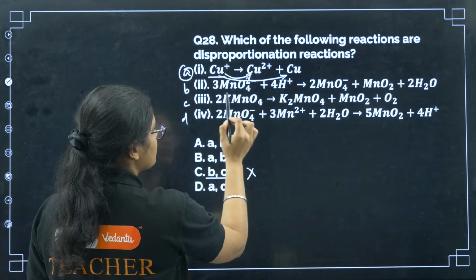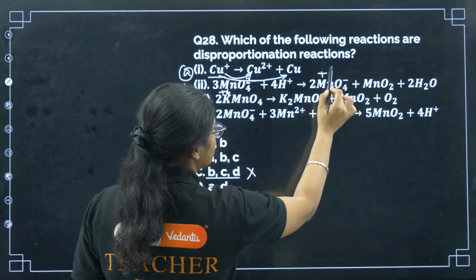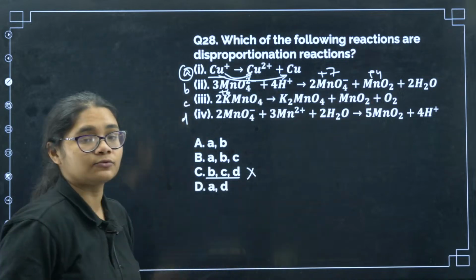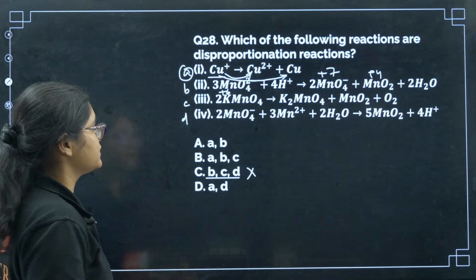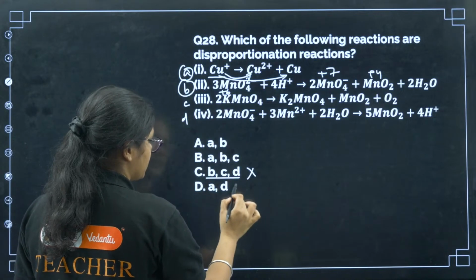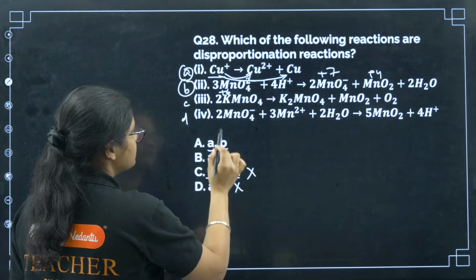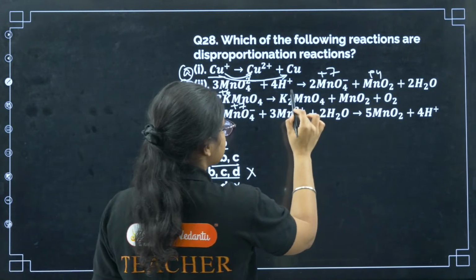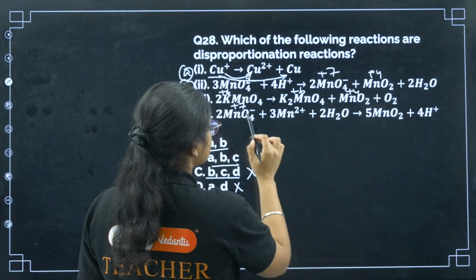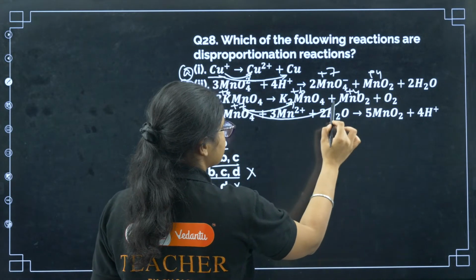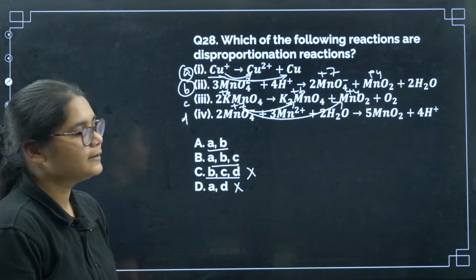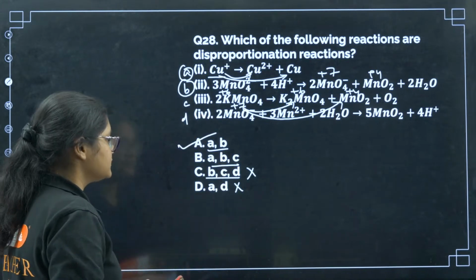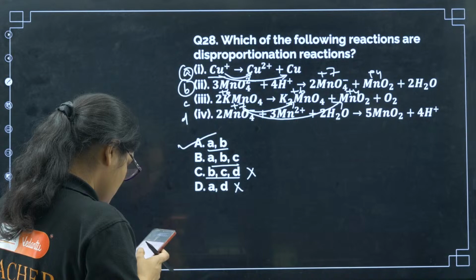Now if you see here, MnO4 2-, this is +6, this is +7 and this is +4. So +6 to +7 is oxidation, +6 to +4 is reduction. Again it is undergoing disproportionation, so B also has to be there. I can eliminate this option. Now we have to check C. If you check C here, KMnO4, this is +7, this is +6 and this is +4. So here +7 to +6 is reduction, +7 to +4 is also reduction, right? So that is why this is not a disproportionation reaction, only A and B, that is option number A here. Okay.